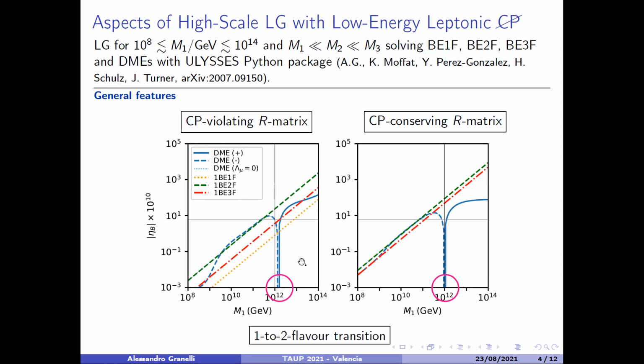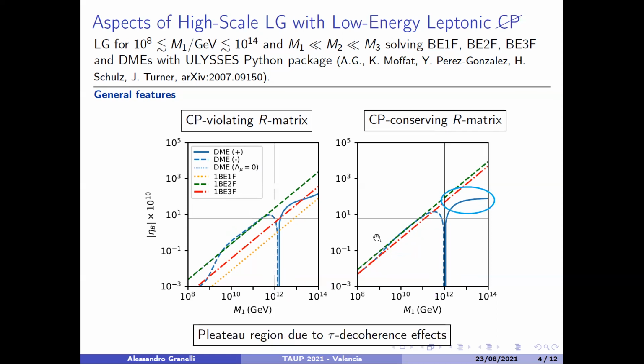Another important feature is the following. Notice that the right plot corresponds to a CP conserving R matrix, namely low energy CP violation, while the left plot corresponds to a CP violating R matrix. Notice that in the right plot, there is no solution to the single flavor Boltzmann equation.